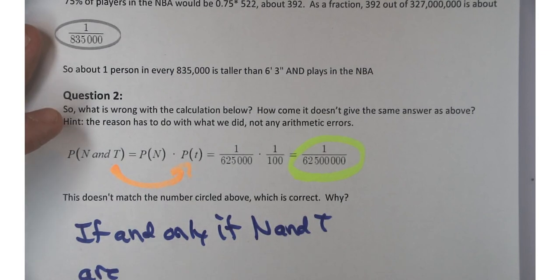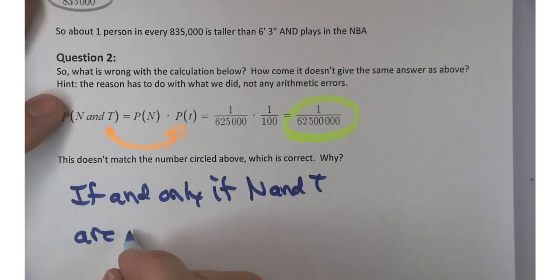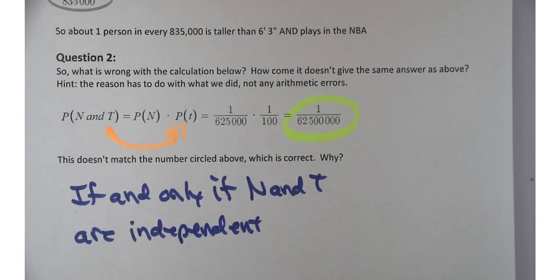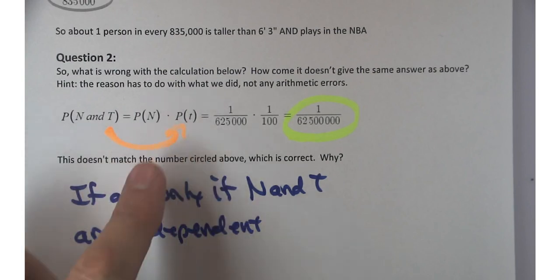Anyone? Last chance? Independent, yes. These have to be independent events in order for us to calculate this as a product of probabilities.